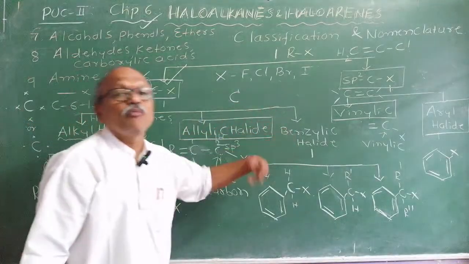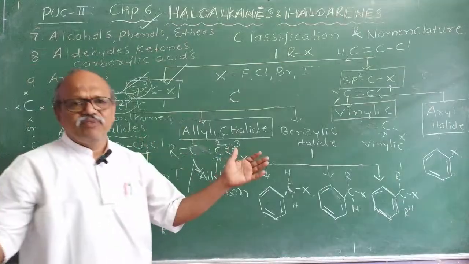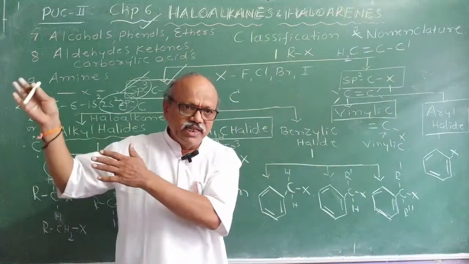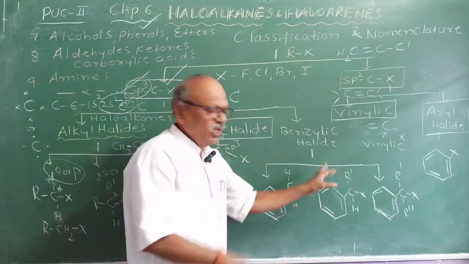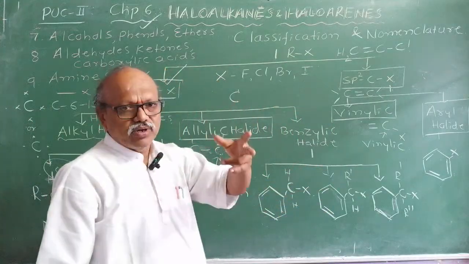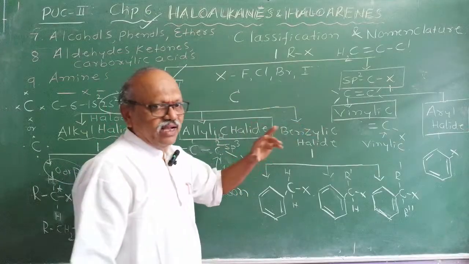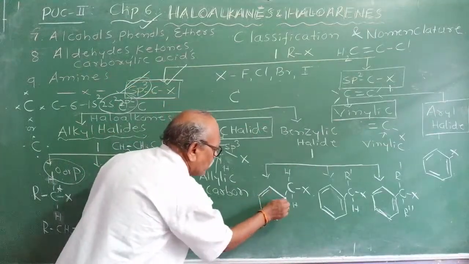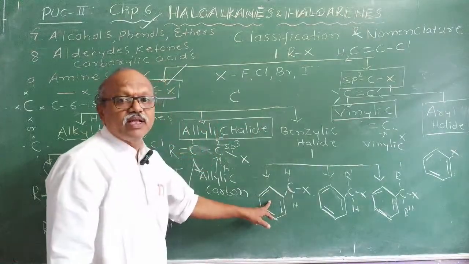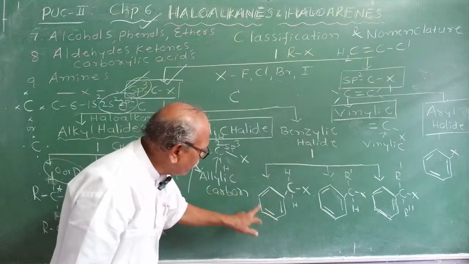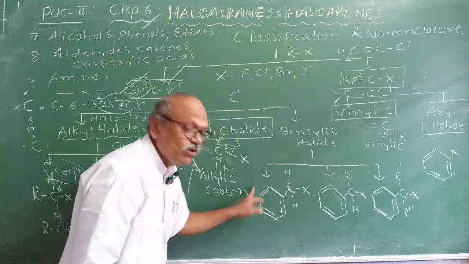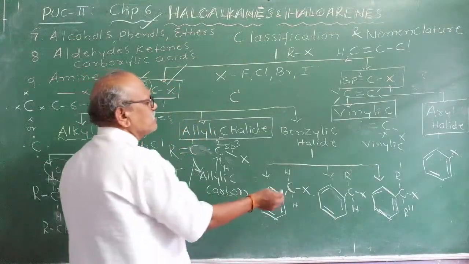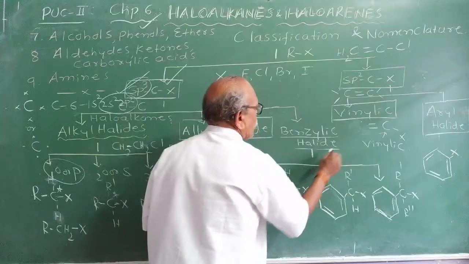Next comes aromatic. Broadly, you can classify organic compounds into acyclic or open chain compounds, which you studied in the 11th standard. Then cyclic. In cyclic, there are 2 more: homocyclic and heterocyclic. In homocyclic, in all the corners there should be the same atom. Here, at all the corners you have carbon atom. So therefore this is homocyclic. And these are called as aromatic.